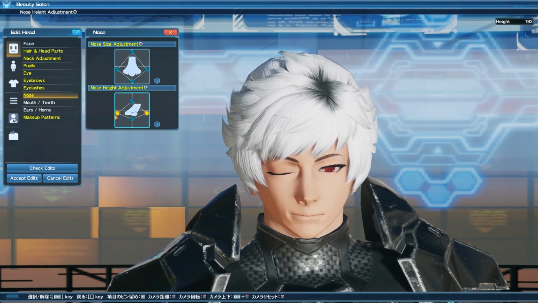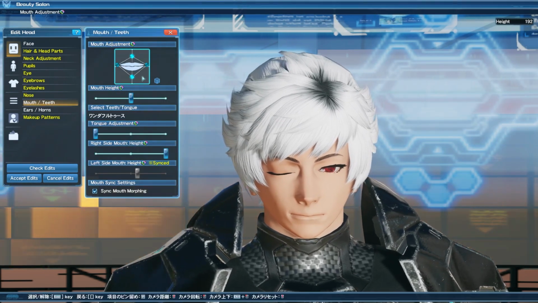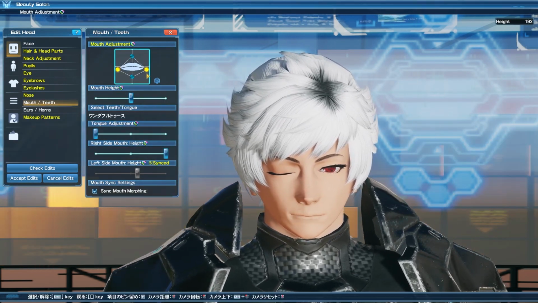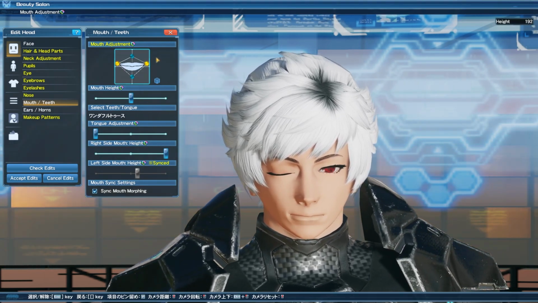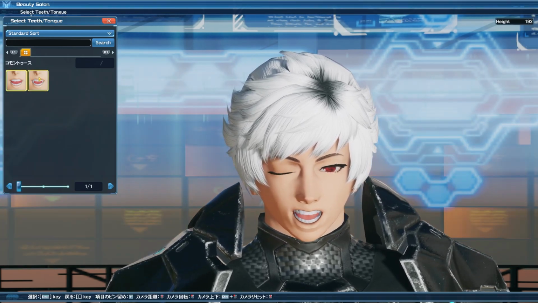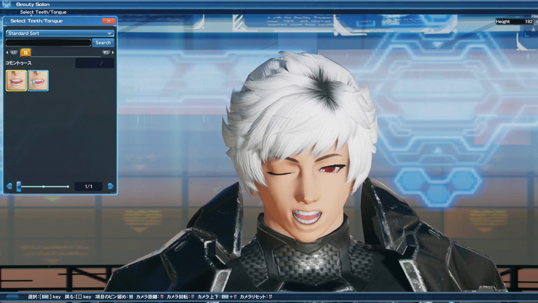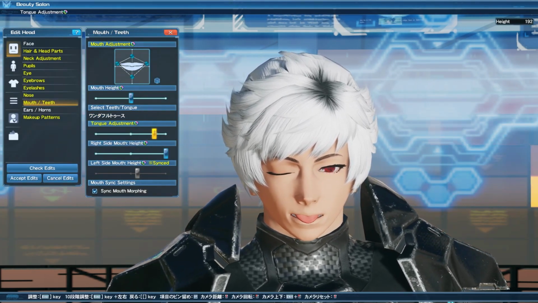And now that leaves us with going over to the mouth adjustments. You can go over to the mouth adjustment section to be able to change the way that the mouth actually looks. You can go over to mouth height. Then you can also select teeth and tongue. This is specific to the new Genesis head types. And by default, you're pretty much met with normal teeth or even fang teeth. And then again, a normal tongue. I don't know if they're going to add more tongues and teeth later on, but if they do, I think that'll be really cool.